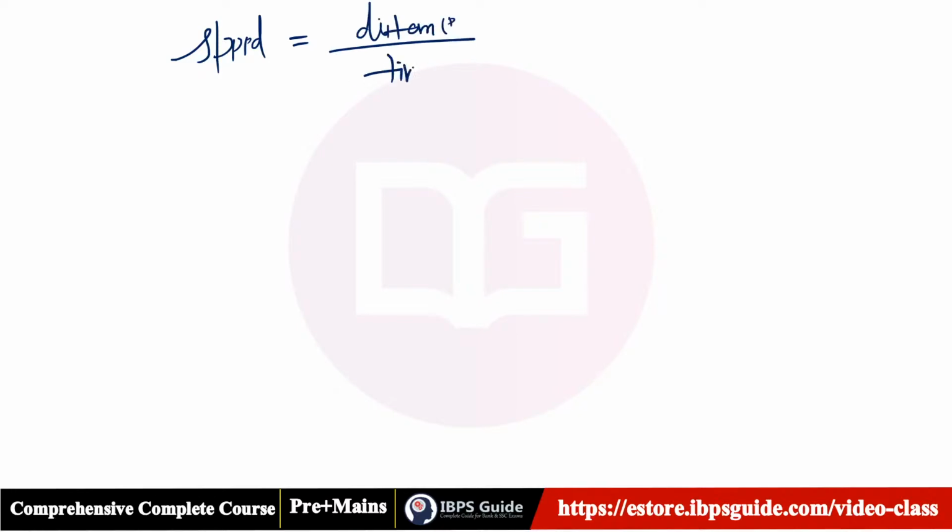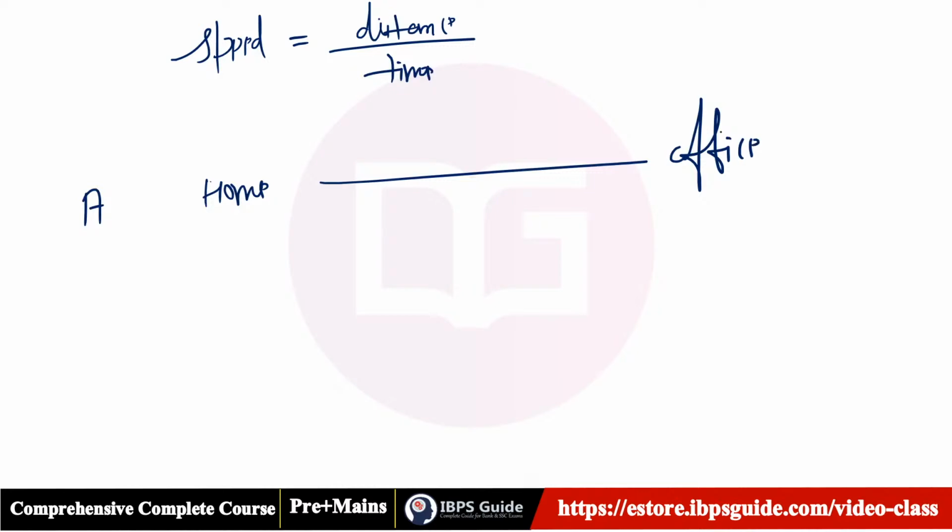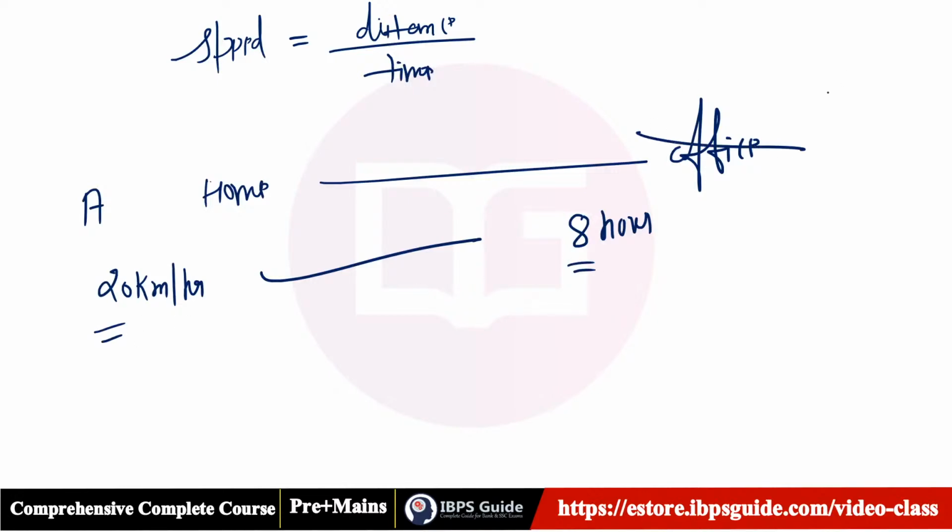Distance upon time. Suppose a person, let's say his name is A, is going from his home to office. And if he goes with 20 km per hour, he reaches in 8 hours. If he goes with 20 km per hour, he reaches in 8 hours. It means he is not going to office, he is going to Goa, because there is too much time now. 8 hours in traveling only.